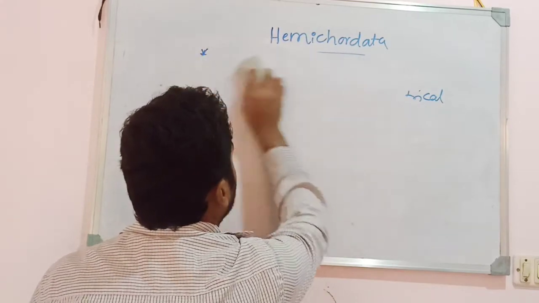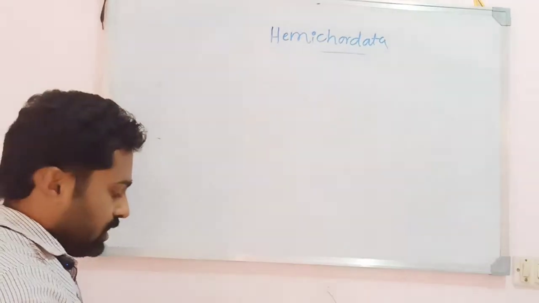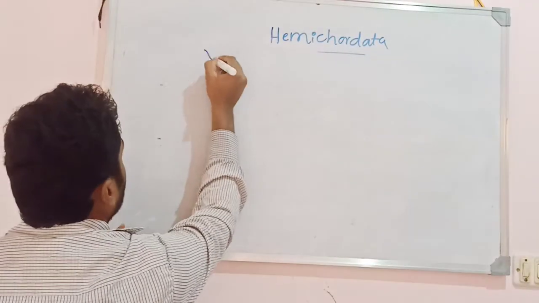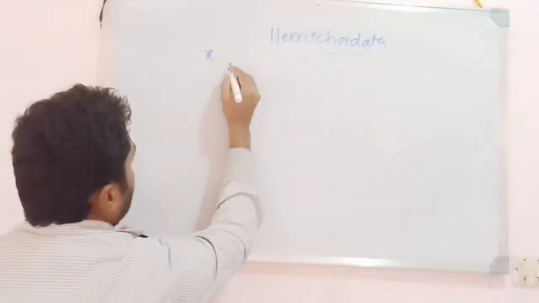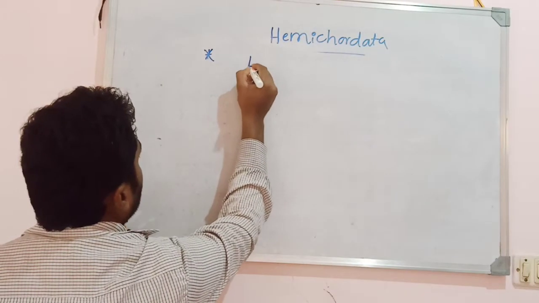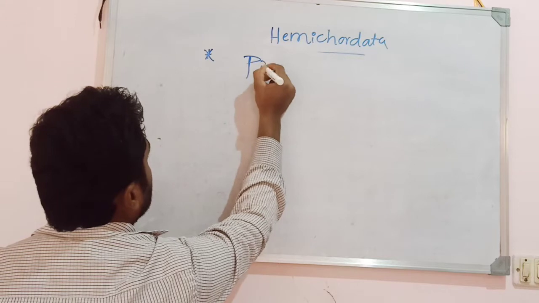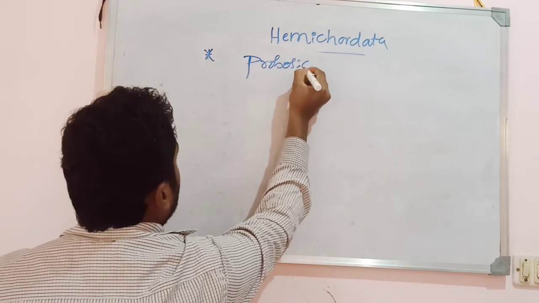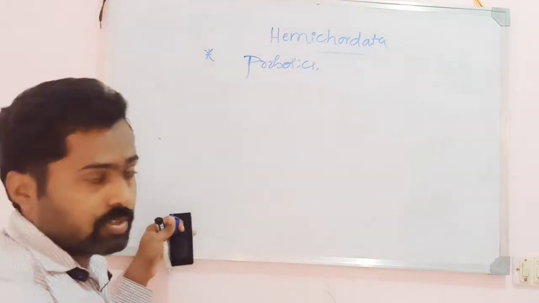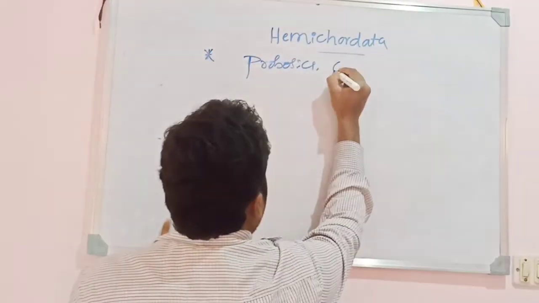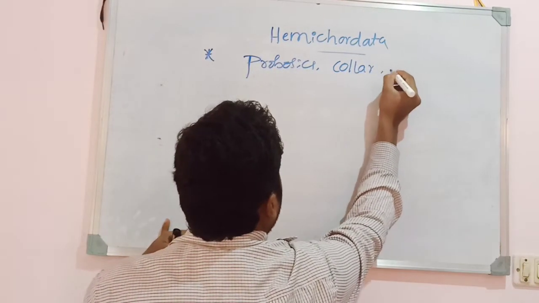Then the next character is about the shape of the body. These animals possess a vermiform body, and that can be divided into the anterior region called the proboscis, then the collar and trunk.